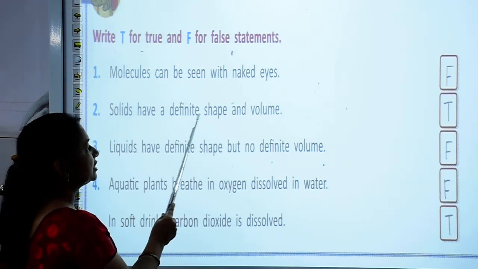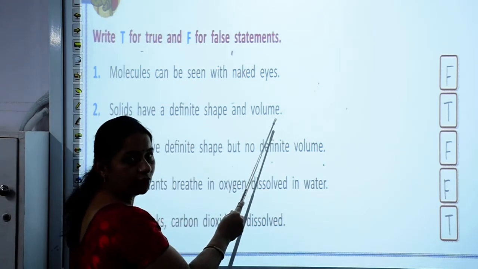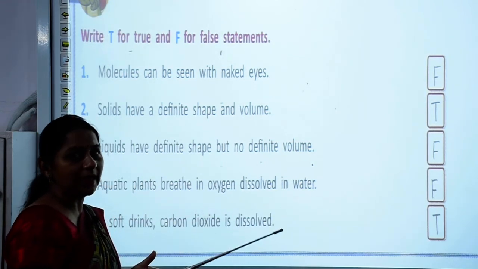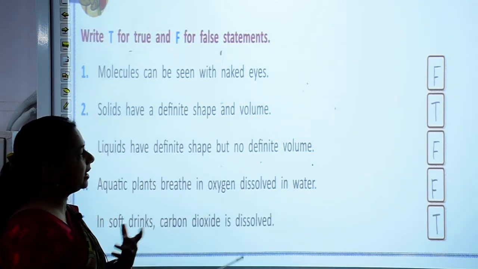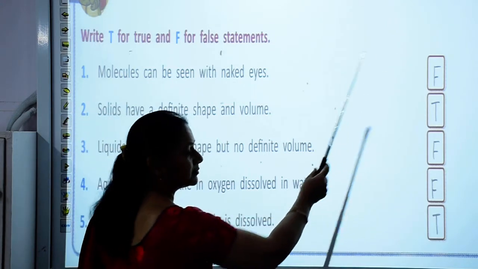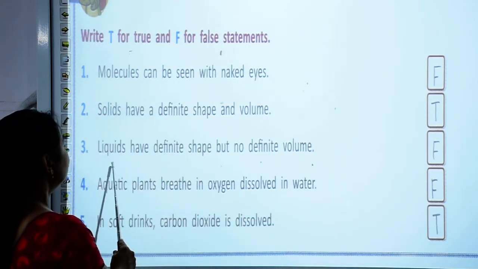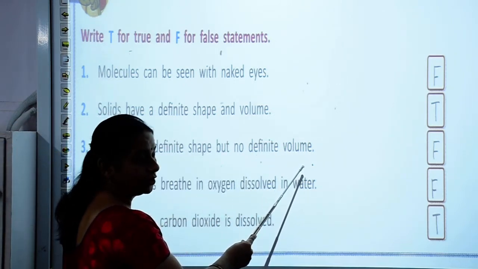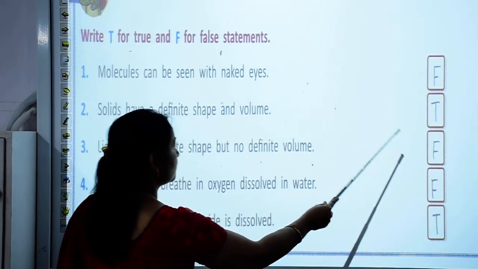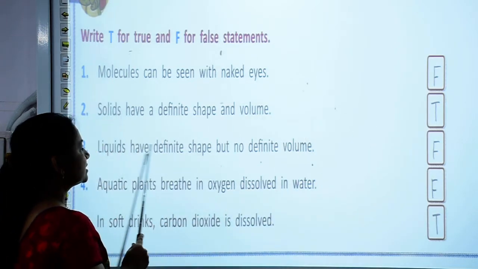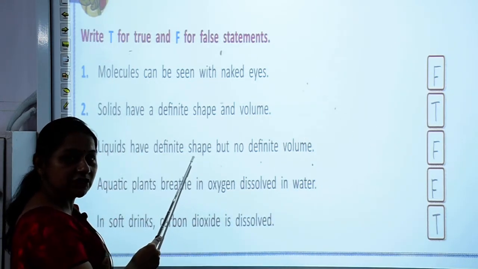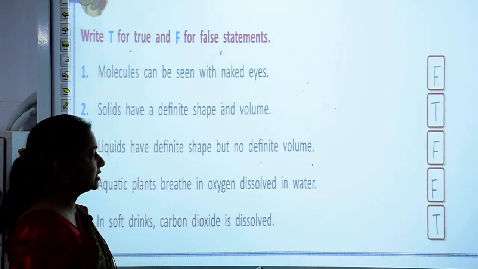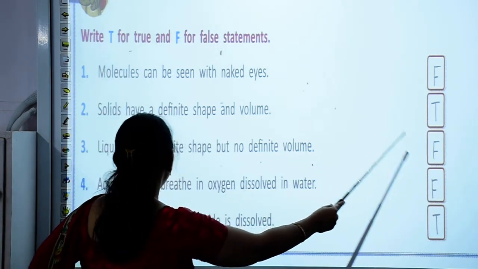Solids have a definite shape and volume. Yes, because in solids the molecules are very closely packed, so they have a definite shape and definite volume. So, this statement is true. Liquids have definite shape but no definite volume. This statement is false, because liquids do not have a definite shape. They take the shape of the container in which they are kept. So, this statement will be false.